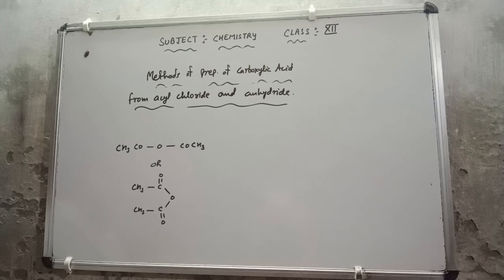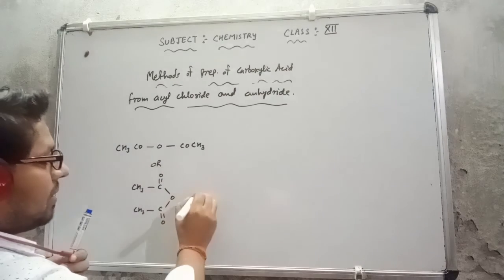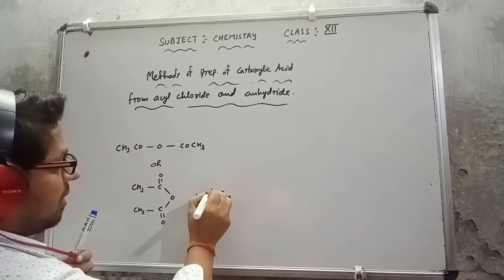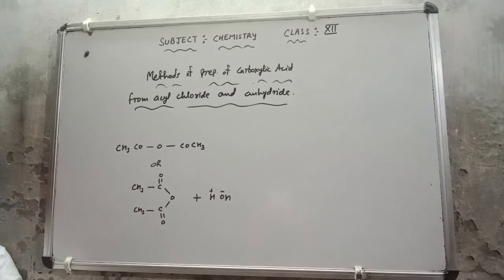The same hydrolysis process is going to take place here also, in the same way. This is H2O, I can write HOH, negative and positive, you can take any one side there.